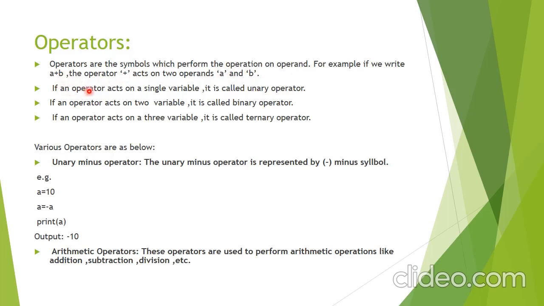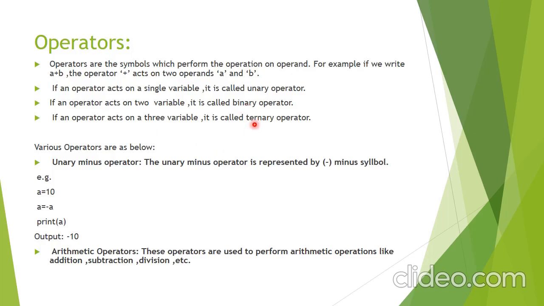So if an operator acts on a single variable, then it is called a unary operator. Now there are various types of operators. First is the unary operator. When there is a single operand and a single operator, this is known as a unary operator. Binary operator, when there are two operands, like a plus b, as I already specified, that is known as a binary operator.